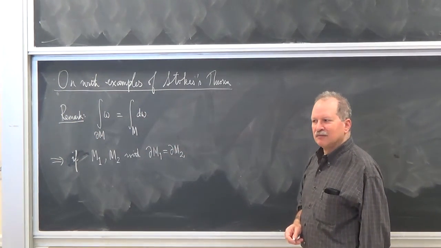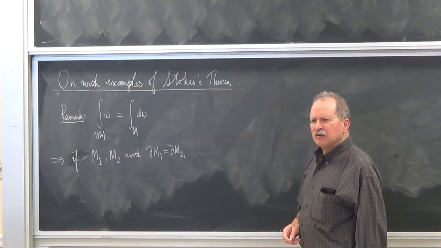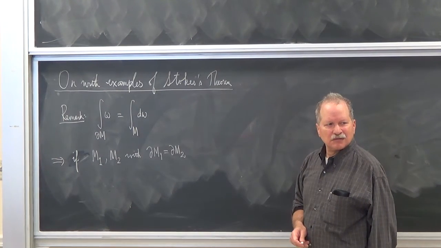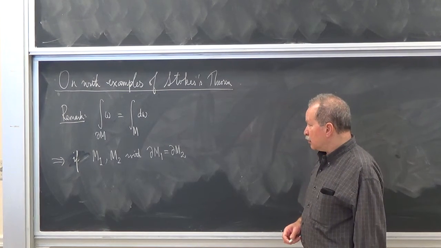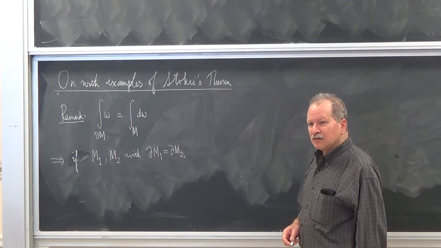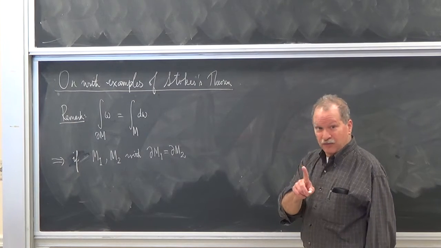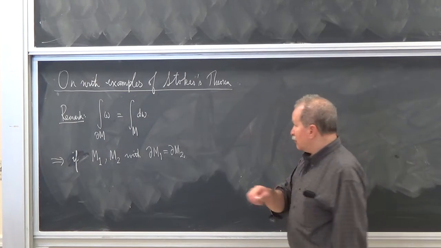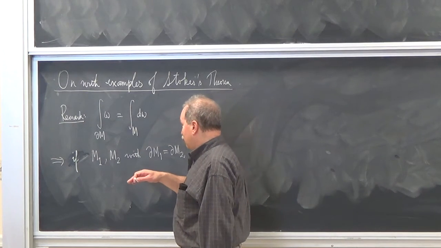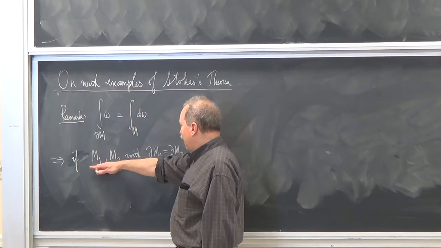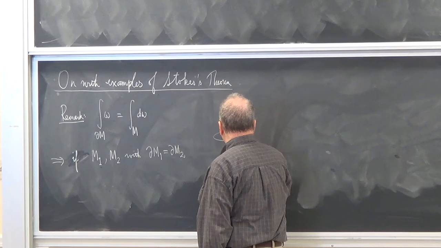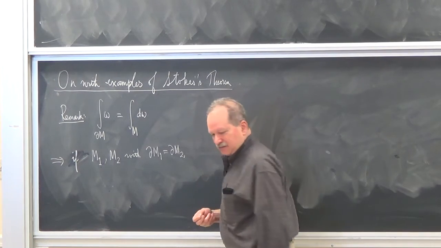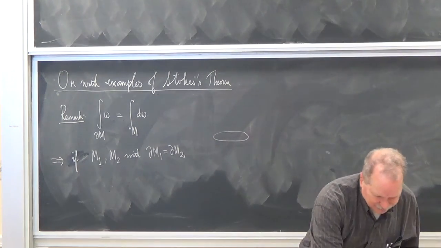So if M1 and M2, so imagine that you had this as your boundary.